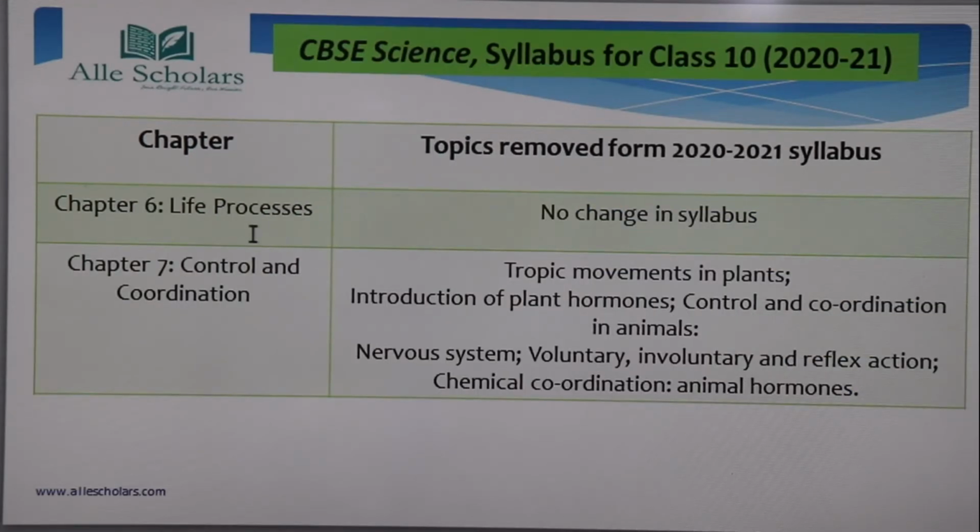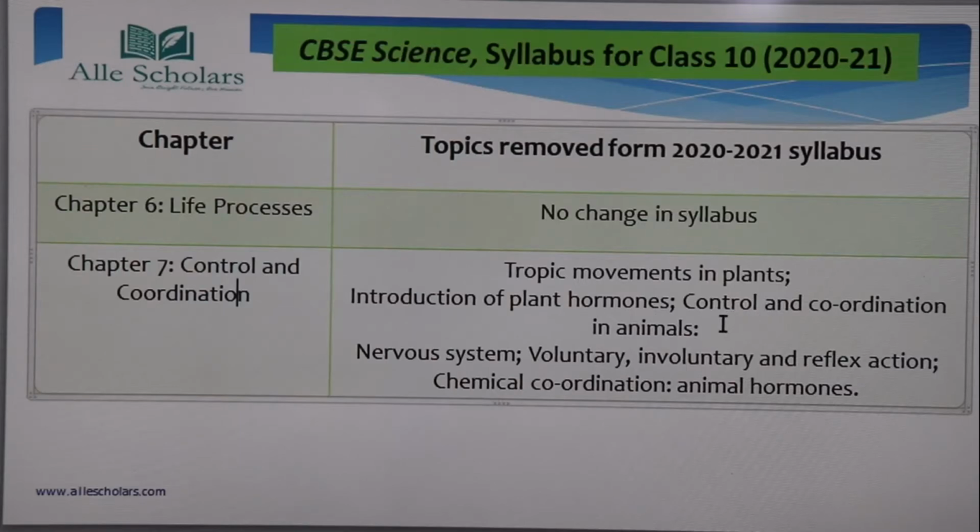Next, life processes. This chapter is chapter number 6. No change in syllabus, nothing has been removed. Chapter 7, control and coordination. In this, most of the topics have been removed. The tropic movement in plants has been completely removed. Introduction of plant hormones, gibberellin and all, have been removed.